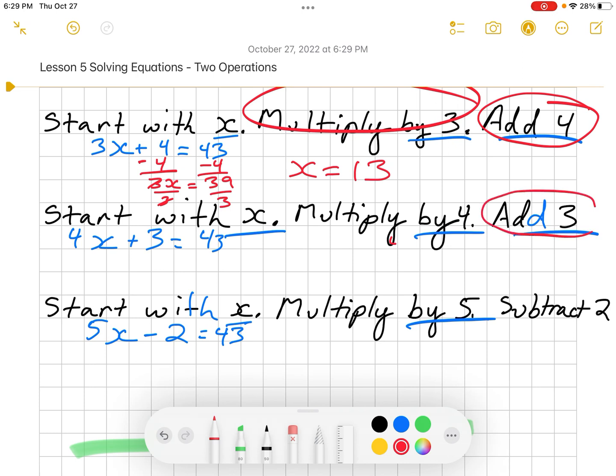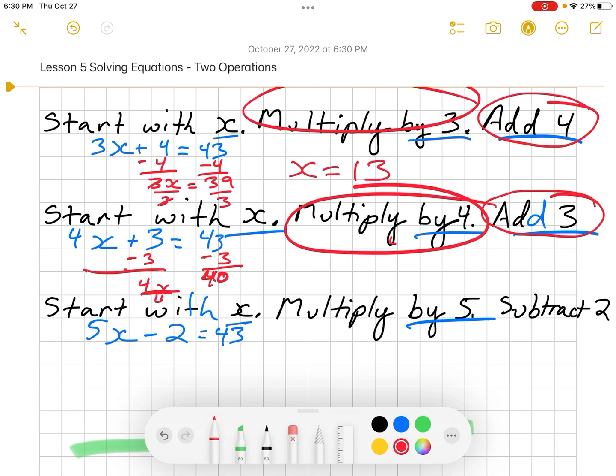Okay, let's go down here. The opposite operation of adding is subtracting. So we're subtracting 3 here and subtracting 3 here. So this is going to be equal to 40. And this is going to be left with 4x, right? Because 3 minus 3 is 0. So there's nothing left there. And now the opposite of multiplying is dividing. So to undo that, I'm going to divide by 4 and divide by 4. So x is going to be equal to 40 divided by 4, which is 10.